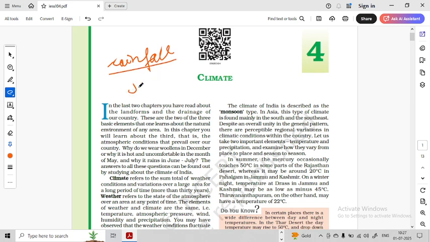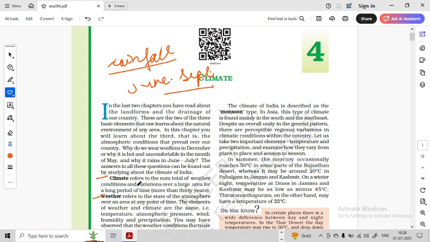When do we have rainfall? We mostly have rainfall from June to September, right? So what is happening right now is basically the monsoon rainfall. In the next 10-15 minutes, I'll roughly cover the chapter. So the first thing which is important from here is the difference between climate and weather.